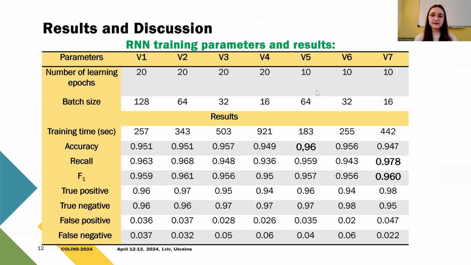As can be seen from the table, in general, all models cope with the task, but given the purpose of the study, it was decided to use the V5 model, which has the highest accuracy. Although the V7 model also has high recall and F1 values, it's more important to identify negative samples more accurately.